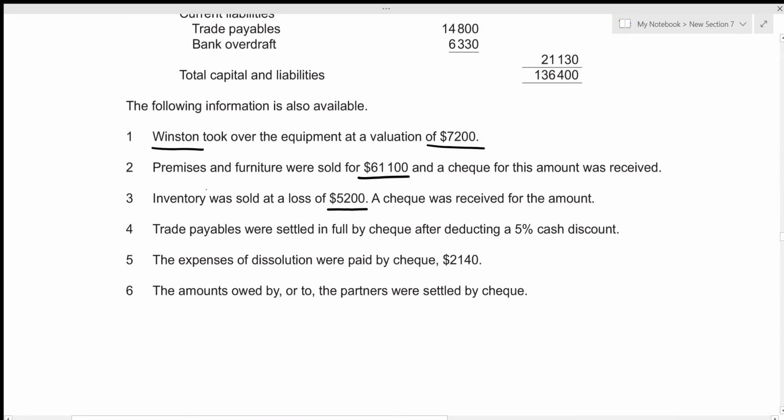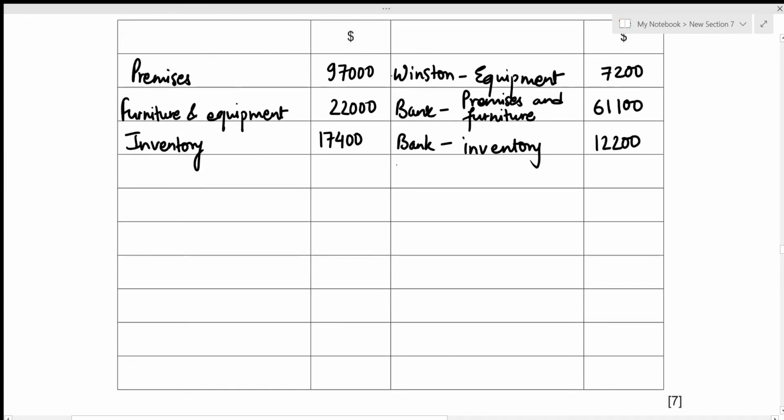All right. Now we are given that trade payables were settled in full by check after deducting a 5% cash discount. So whatever we did for the assets, we do the same thing for our liabilities. But remember, we recorded the assets at the value in the statement of financial position on the debit side, but for liabilities, we'll do it exactly at the opposite side, meaning that we will record the trade payables at the value given in the statement of financial position, which is right here, 14,800. So we record this value on the credit side. Let's do that first. So that's going to be trade payables with the value 14,800.